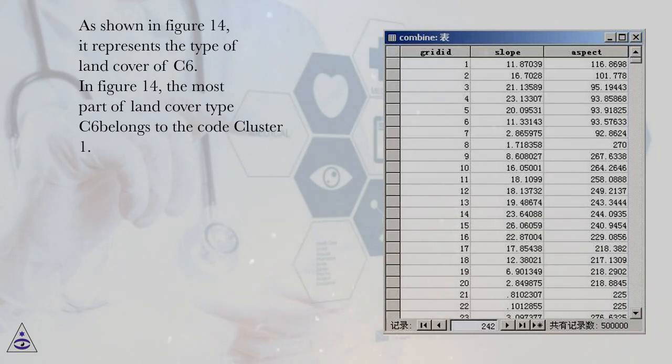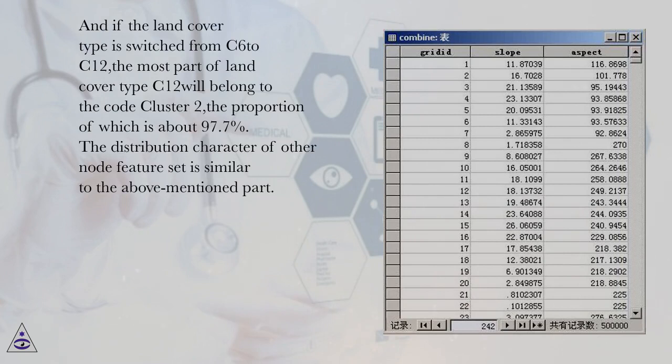In Figure 14, the most part of land cover type C6 belongs to the code cluster 1. And if the land cover type is switched from C6 to C12, the most part of land cover type C12 will belong to the code cluster 2, the proportion of which is about 97.7%. The distribution character of other node feature set is similar to the above mentioned part.